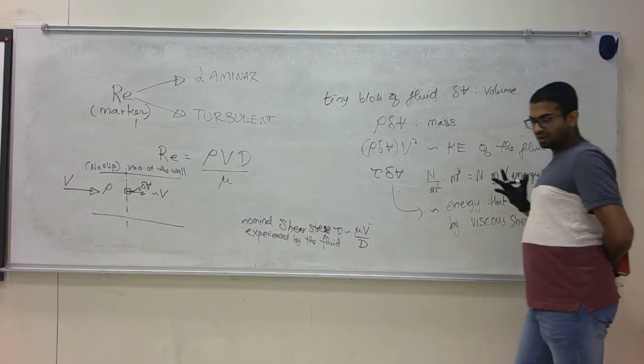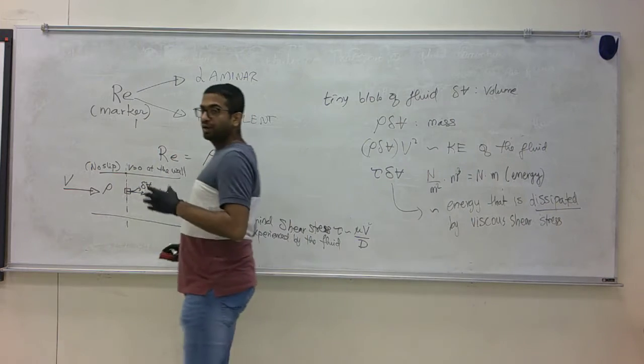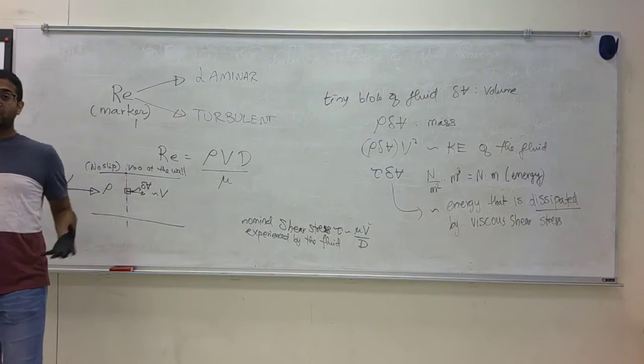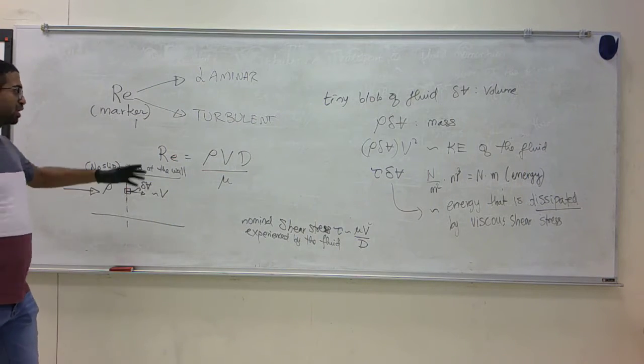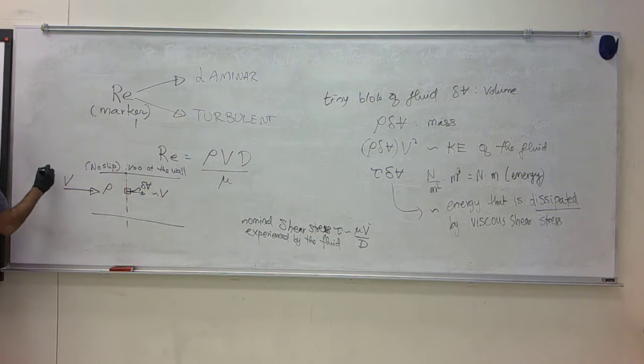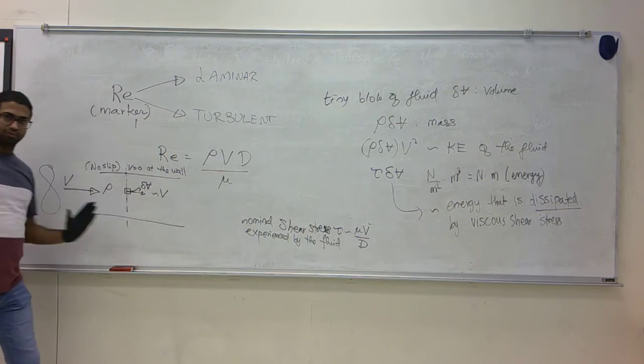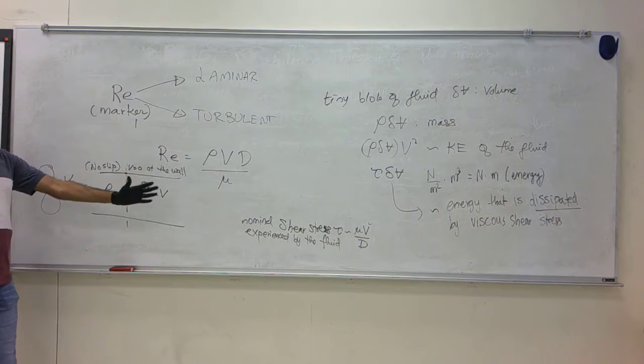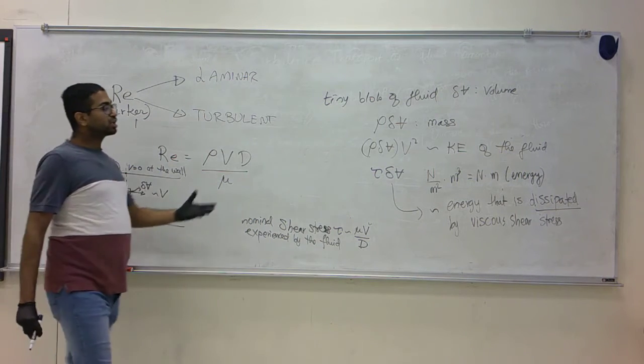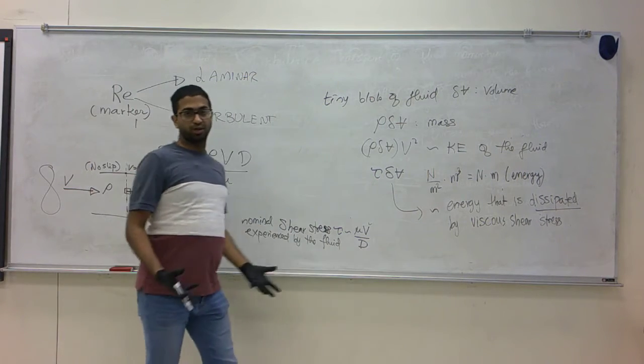I highlight the word dissipated because what does dissipate typically mean? It is wasting, removing, taking it away. If you are running a pump here trying to push this fluid through, you are spending energy to give it the maximum velocity possible so that the fluid will flow at your desired speed. Shear stress is a spoiler.